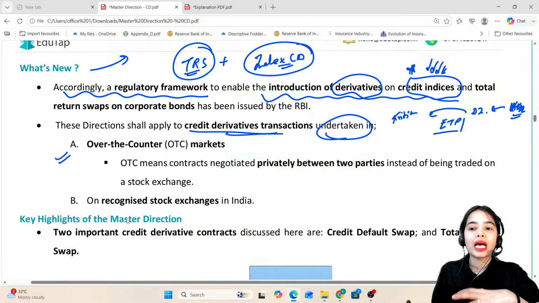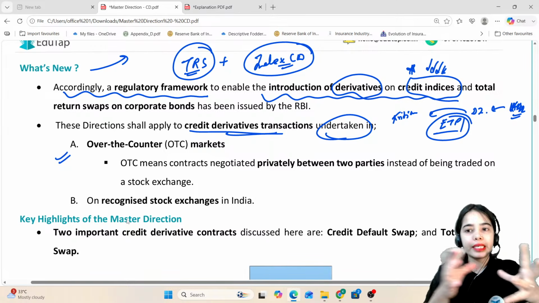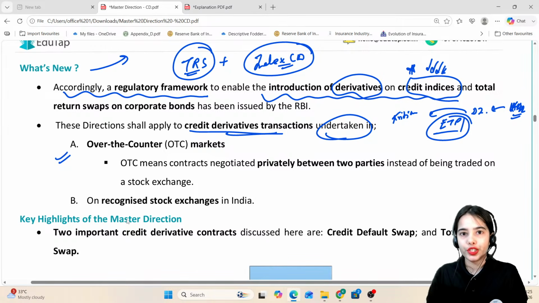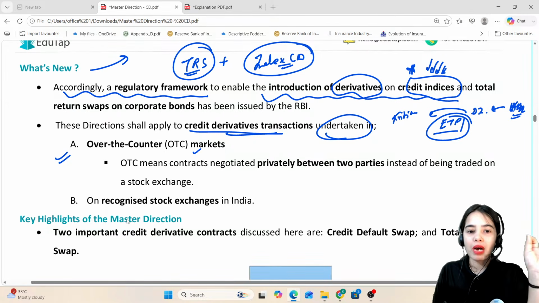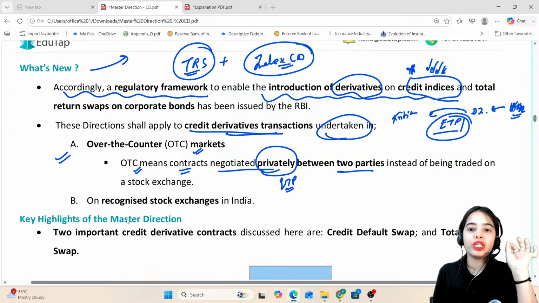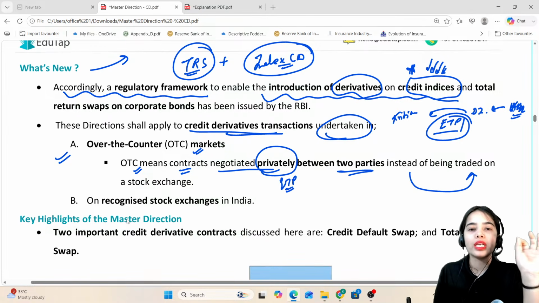I am purchasing the debt instrument outside the exchanges. Here the NSE, BSE, National Stock Exchange, Bombay Stock Exchange are not involved. Over the counter means contracts negotiated privately or through an electronic trading platform between two parties instead of being traded on a stock exchange.